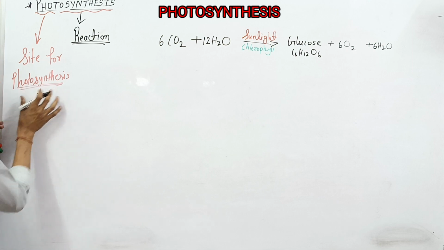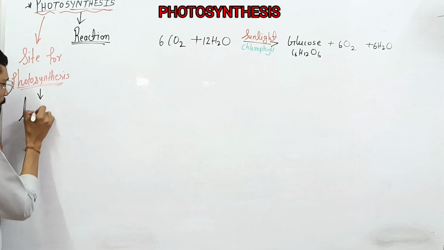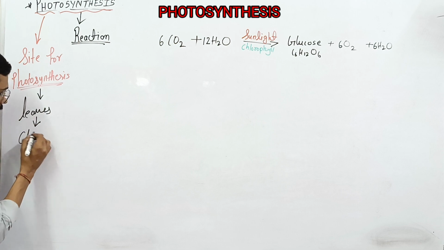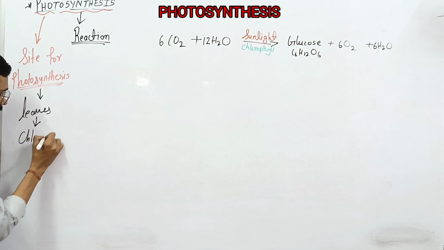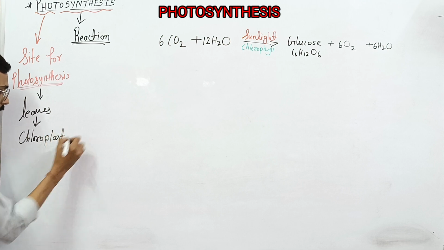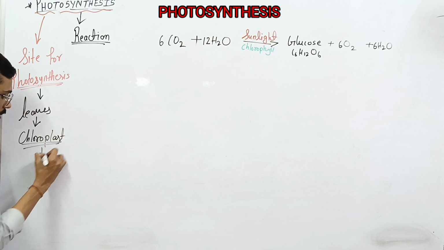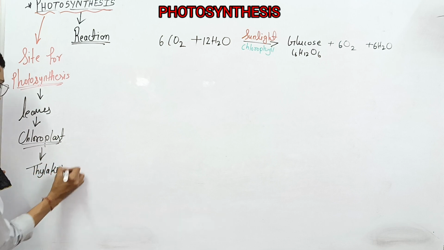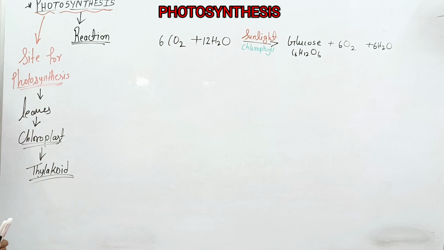As we all know, photosynthesis occurs in the leaf. Inside the leaf we have an organelle called chloroplast, and inside the chloroplast the thylakoid.